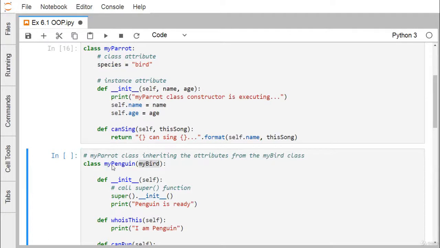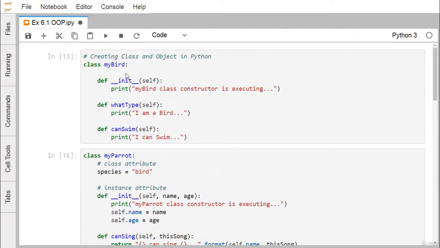Now this is myPenguin. This is one class which is inheriting properties from myBird. So myBird properties means these properties will get inherited. We should know that whenever we are having one method or one message preceded by the underscore, it is private, and double underscore means it is strictly private. Private members cannot be accessed from outside of the class.